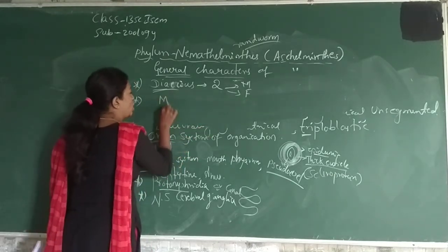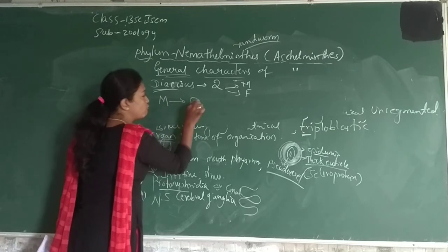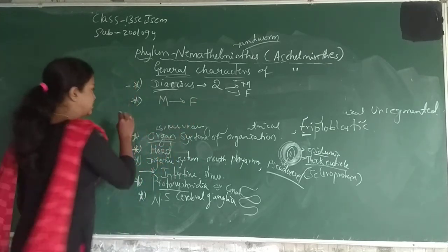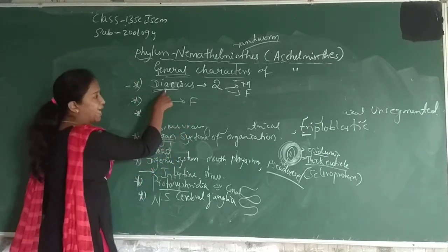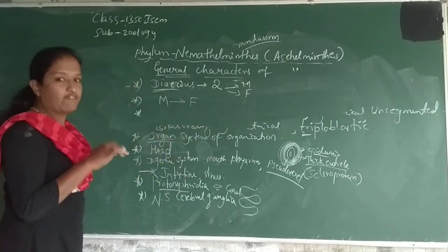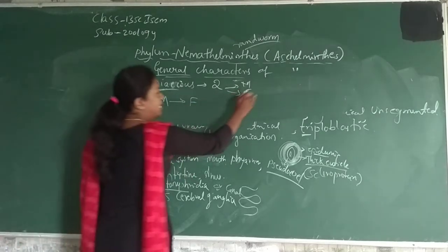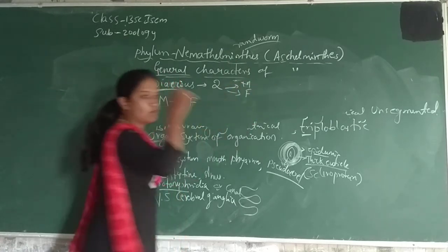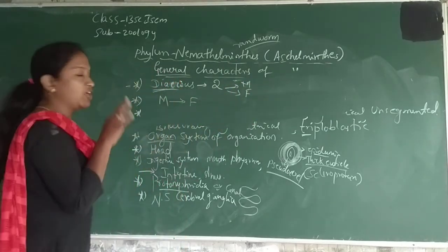Male is always smaller than the female. So the female is bigger and the male is smaller in body size.